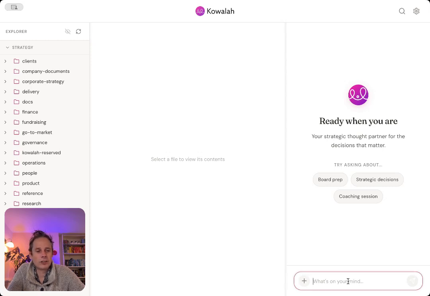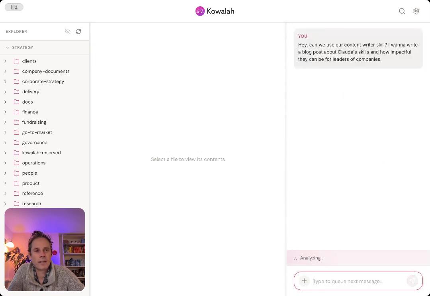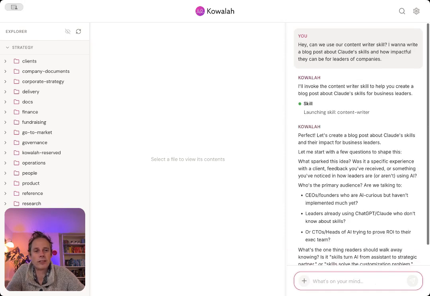Hey, can we use our content writer skill? I want to write a blog post about Claude Skills and how impactful they can be for leaders of companies. So I'm using Whisper Flow to talk. I just don't type anything anymore because it's just a much faster way of communicating with AI. Here you can see that it's launching the content writer skill.